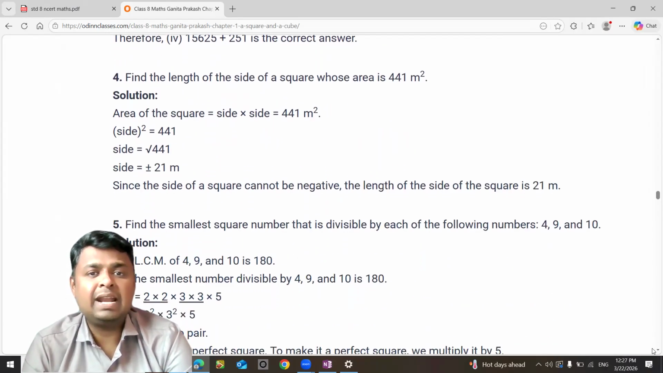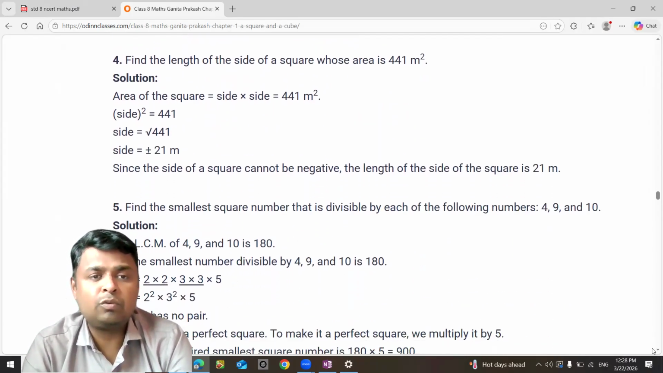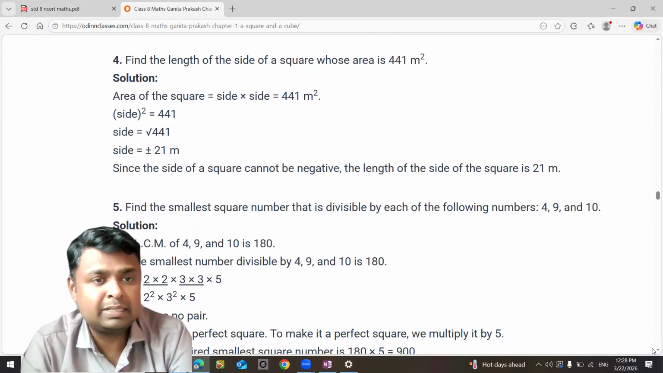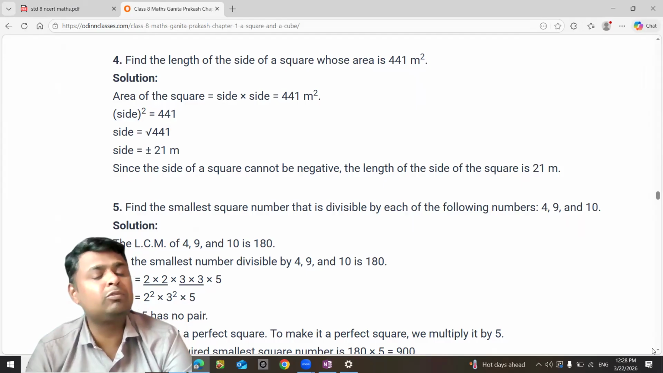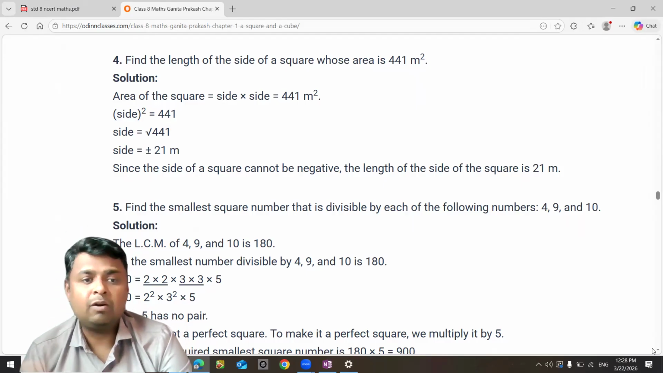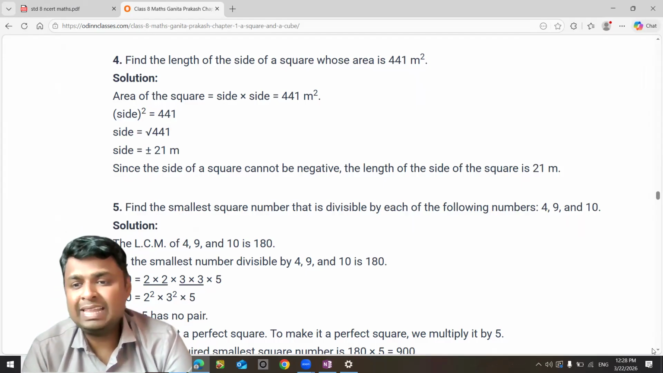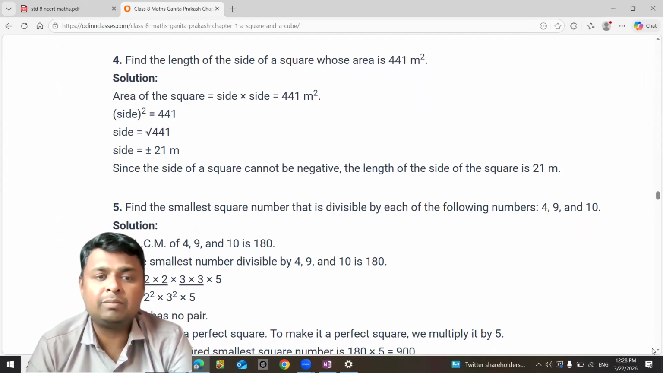Find the length of the side of the square whose area is 441. Area of the square is side square. So 441 meter square. Take the square root. The square root will be plus or minus 21. Now length cannot be negative, so we take the positive number.